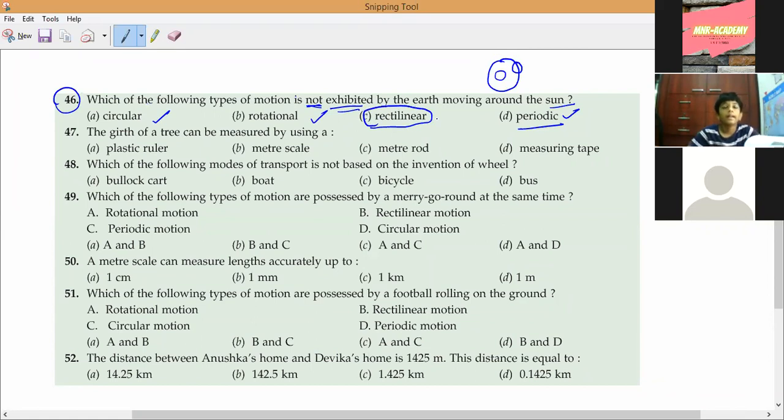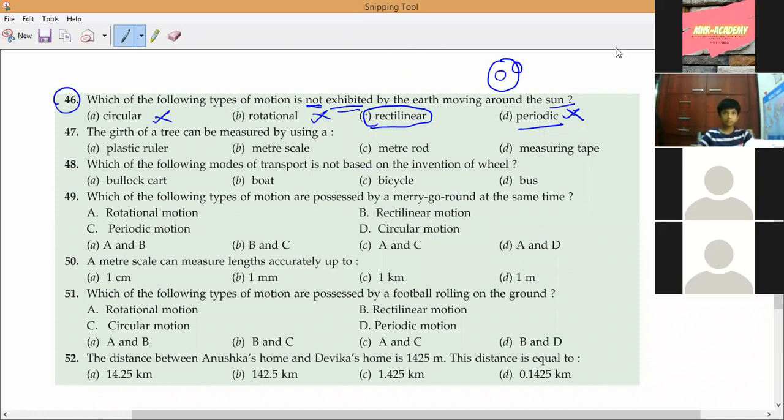The correct answer is rectilinear. Understanding? Correct answers I will encircle, wrong ones I will cross. Okay, like this I will make it. That is better. So this is the answer. Understand, Pranav? Do you understand or not? Yes, sir. So this is the first question in measurement of distances.